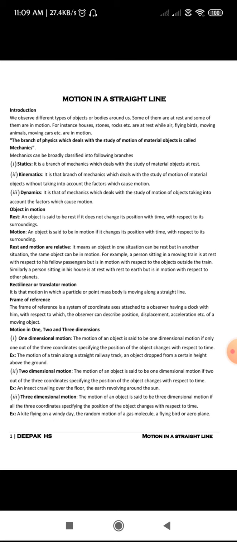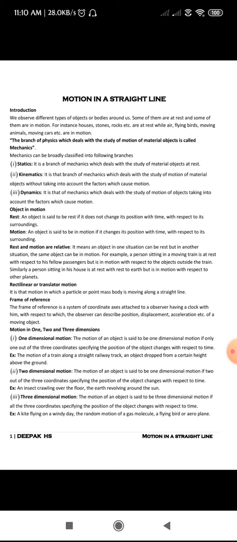So we are just seeing how rest and motion are relative to each other. Some objects in one situation can be at rest, but in another situation the same object will be in motion. For example, when you are traveling in a train, the co-passenger who is sitting beside you will be at rest with respect to you, right?